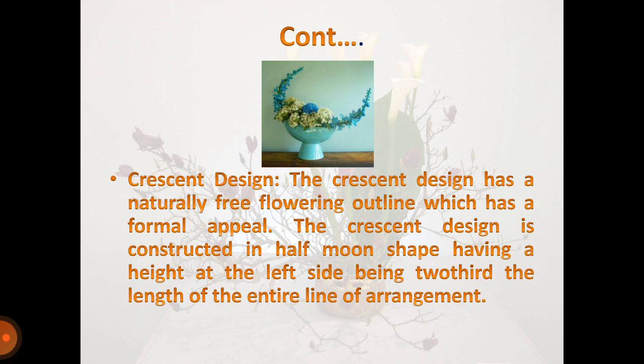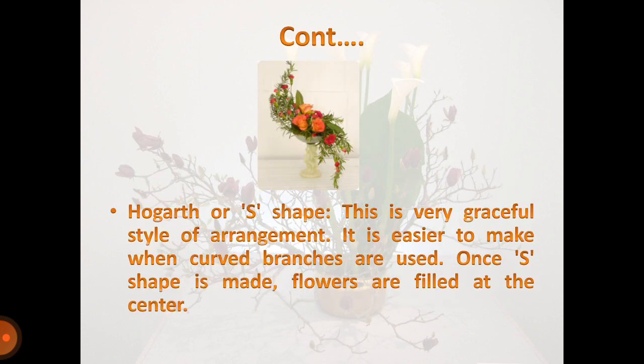Crescent design. The crescent design has a natural free flowing outline which has a formal appeal. The crescent design is constructed in half moon shape, having a height at the left side being 2/3 of the length of the entire line of the arrangement. S shape. This is a very graceful style of arrangement. It is easier to make when curved branches are used. Once the S shape is made, flowers are filled at the center.